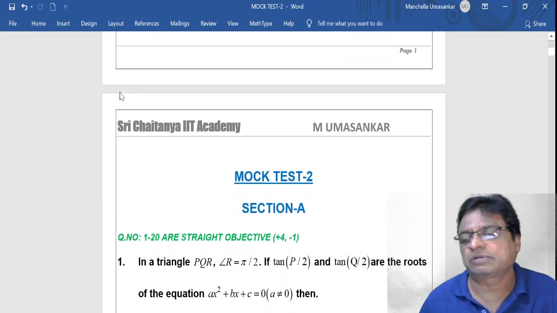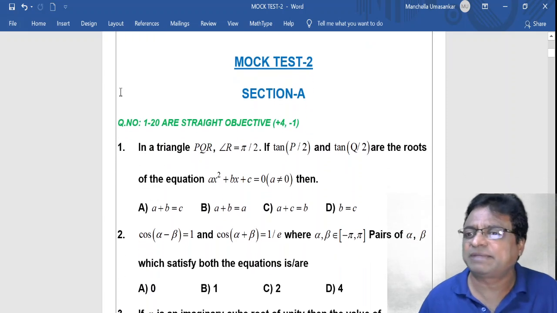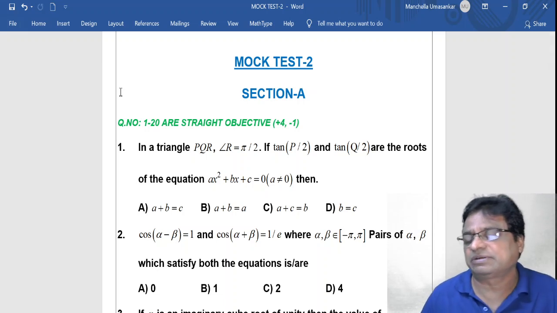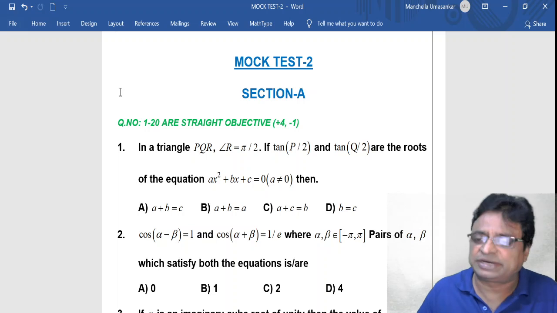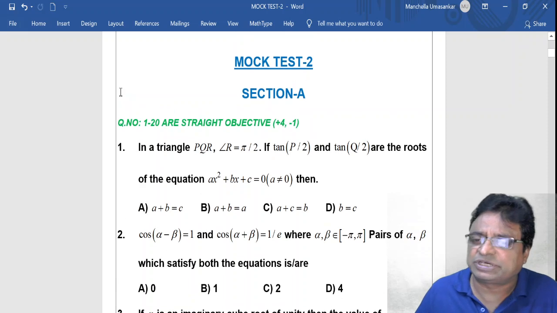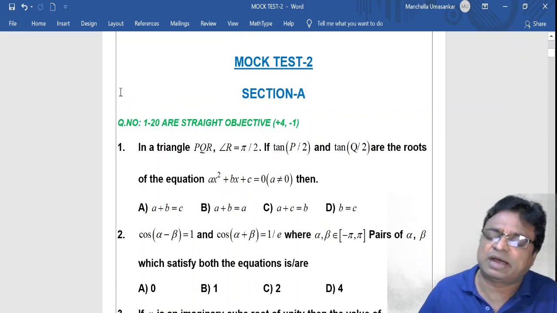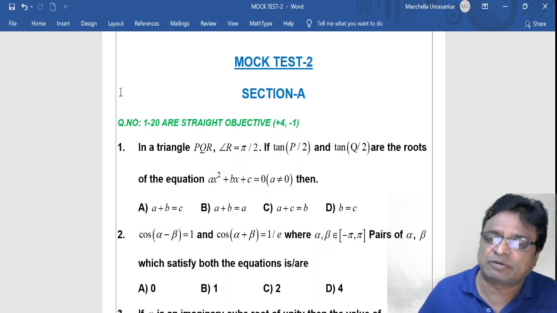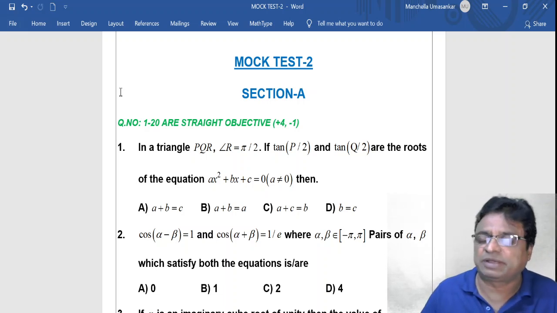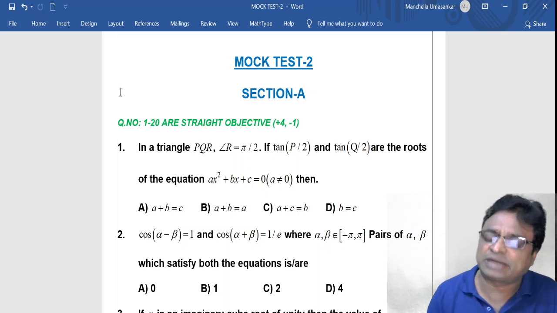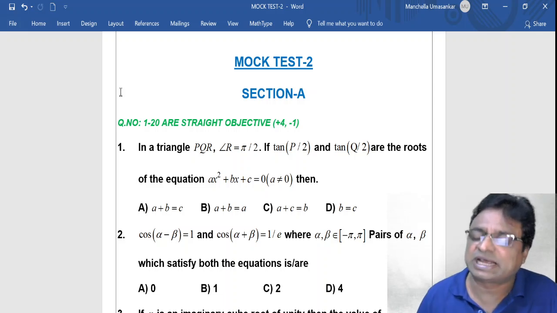Now we are coming to mock test 2. Here I am reading the questions one by one very properly, otherwise the video takes a lot of time for you. You just concentrate and solve them, and each question is very important. Later, after this question paper, I will give the key and solutions, and explain why I have collected all these questions and given them in the form of a question paper. I will explain it one by one very carefully, because the concept behind each question is very important, and if you prepare like that you will score very good marks in the coming JEE Mains examination. In that aspect only I have prepared this.